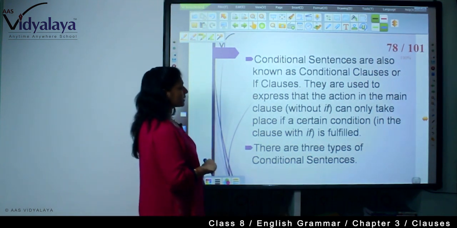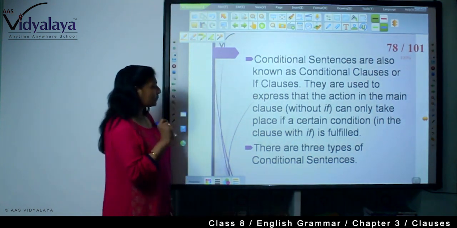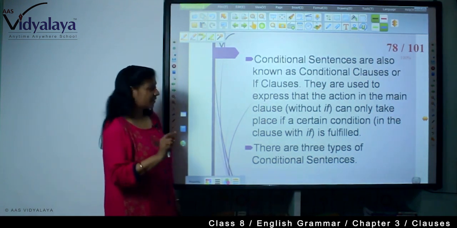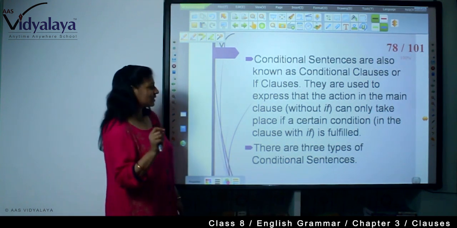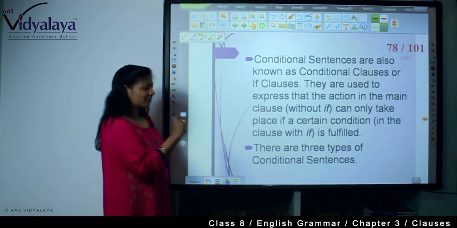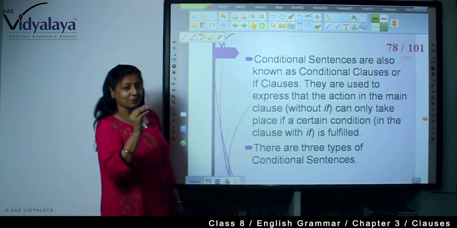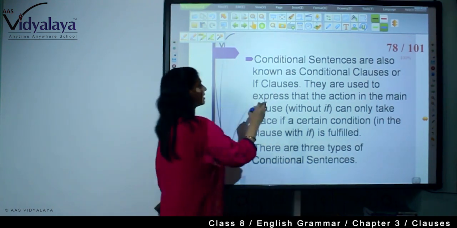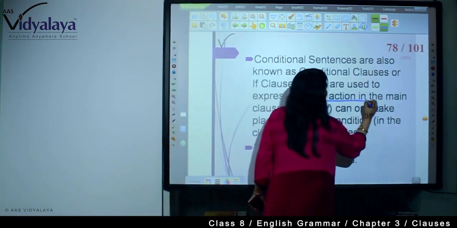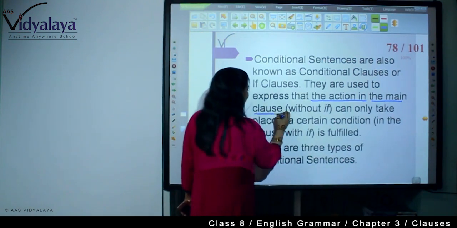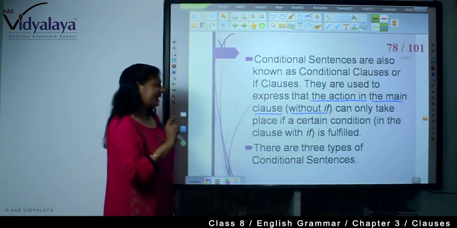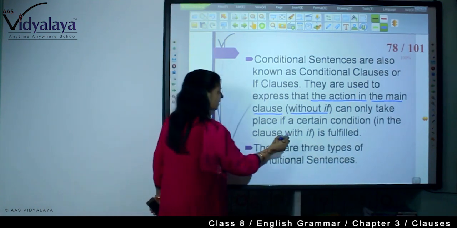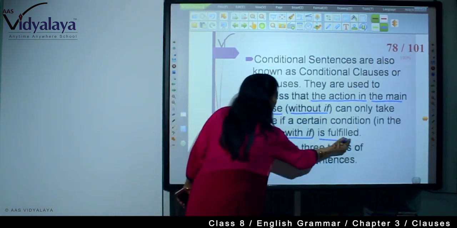They are used to express that the action in the main clause, that is without if, can only take place if a certain condition in the clause with if is fulfilled.